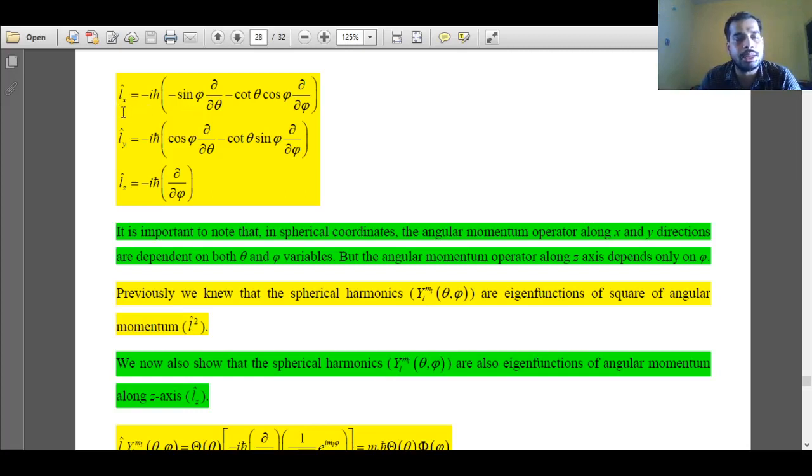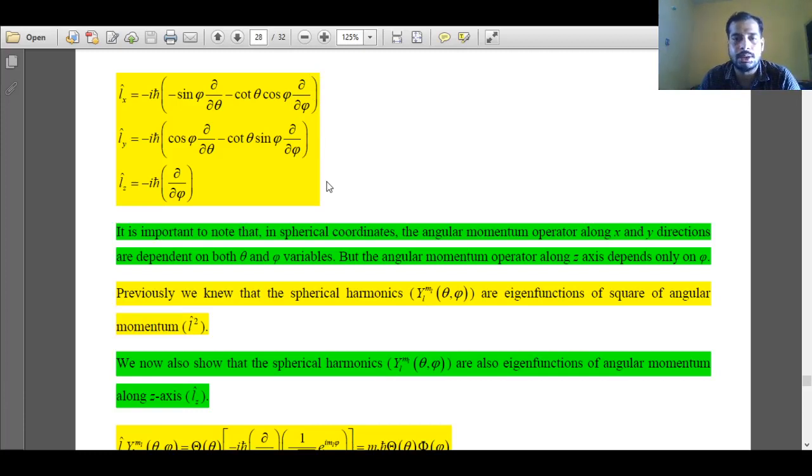The component Lx, along x direction, is equal to minus iħ times (minus sin phi ∂/∂theta minus cot theta cos phi ∂/∂phi). So this is the operator for angular momentum along x direction. Similarly, angular momentum along y direction is expressed, and along z direction it is minus iħ ∂/∂phi. So the operators for the three components are expressed in terms of spherical coordinates.